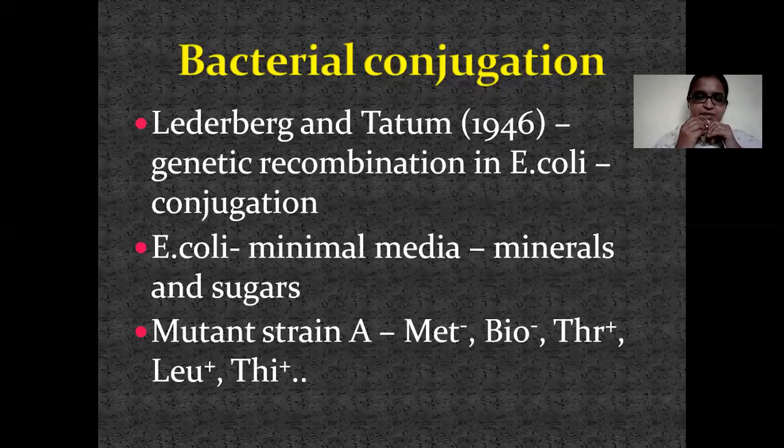What does it mean by plus or minus here? As we are saying, it is a mutant. Mutant means they have subjected this E. coli bacteria to some mutation. What is mutation? Mutation is the change in the DNA sequence. So by this mutation, the change in this E. coli is that it has become methionine minus. Methionine minus means it is not able to synthesize the amino acid methionine, and it is not able to synthesize biotin. Threonine plus means it can synthesize threonine, it can synthesize leucine, and it can synthesize thymine.